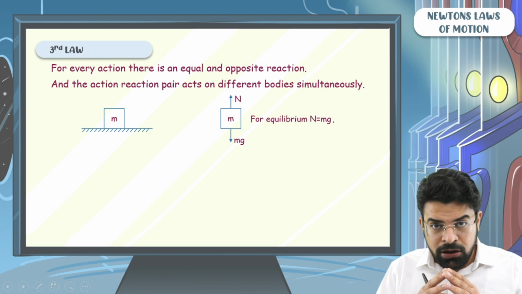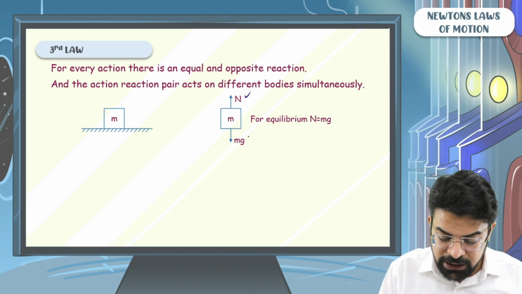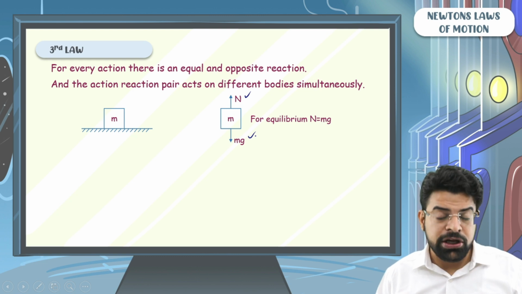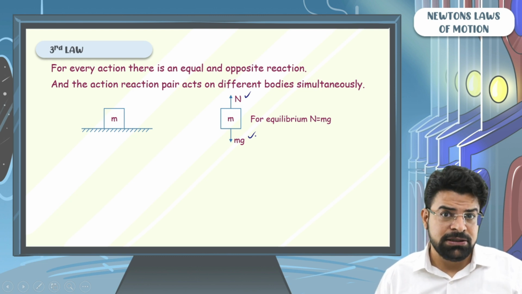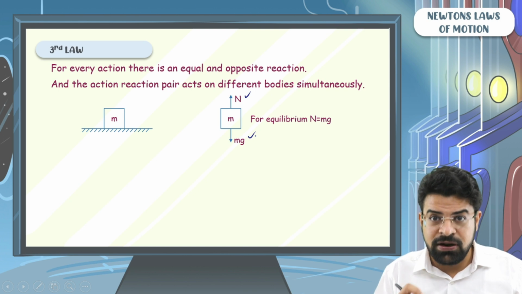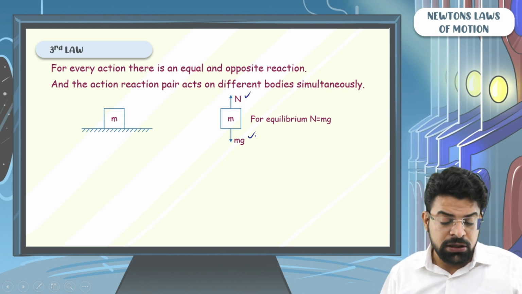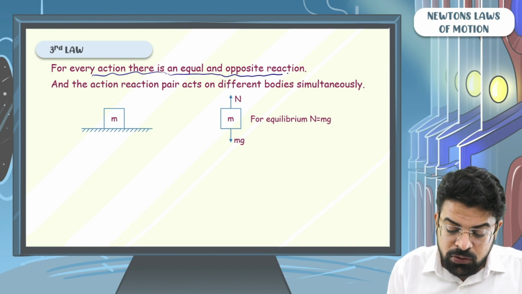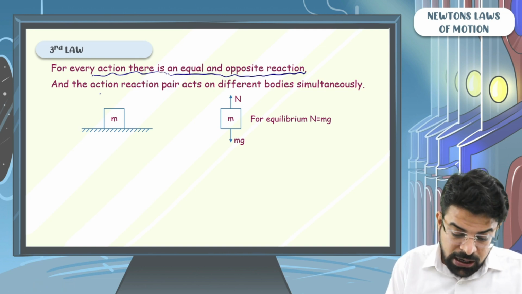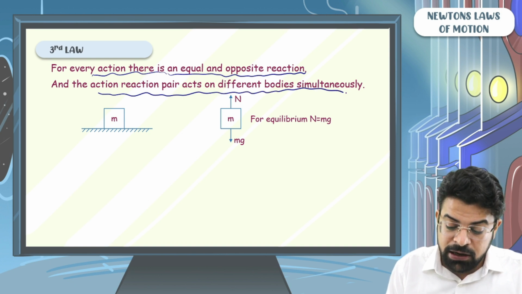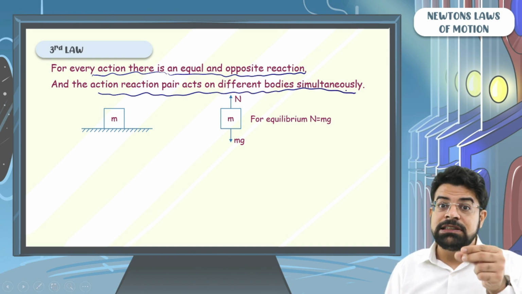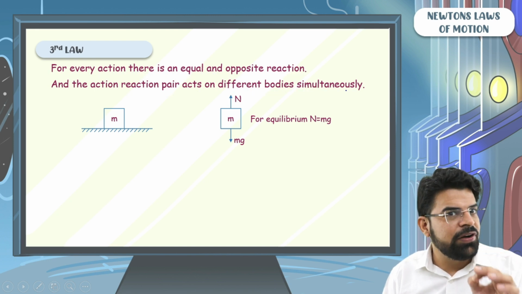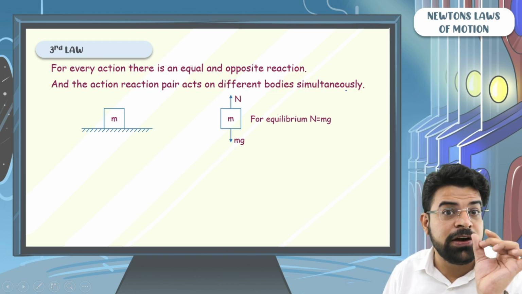Question is, do the force of normal and gravity form an action-reaction pair? Majority of students end up saying yes, but let's see, is it right or wrong from the definition? The definition says that for every action, there is an equal and opposite reaction, and the action-reaction pair acts on different bodies simultaneously, different bodies.